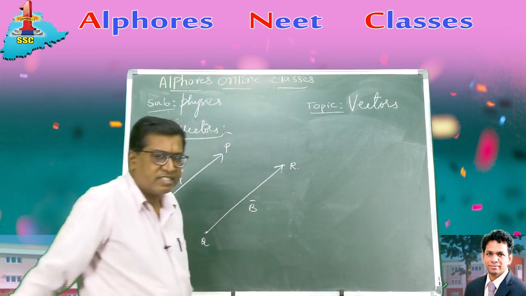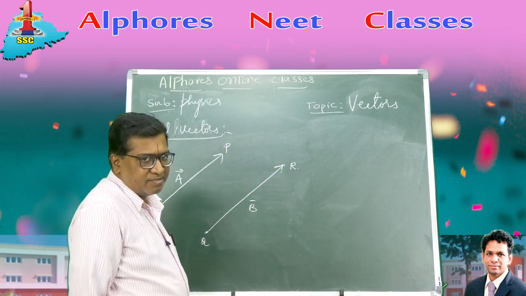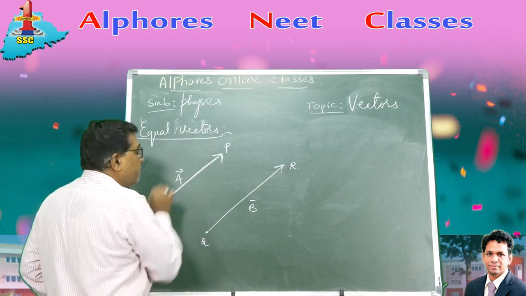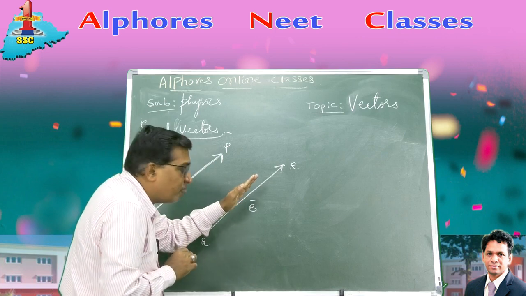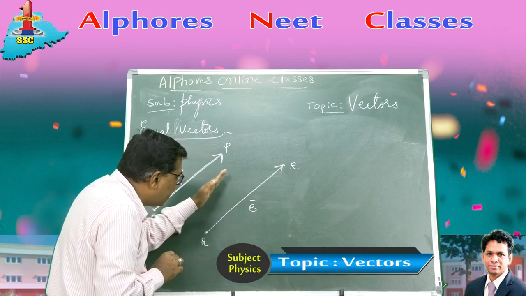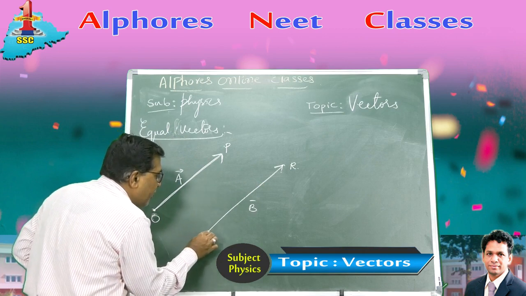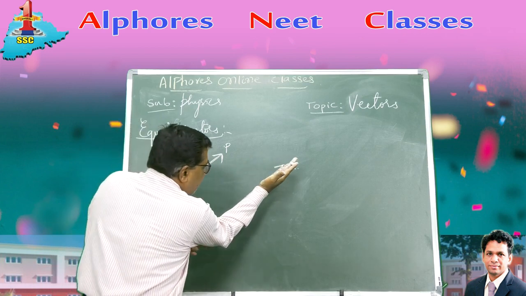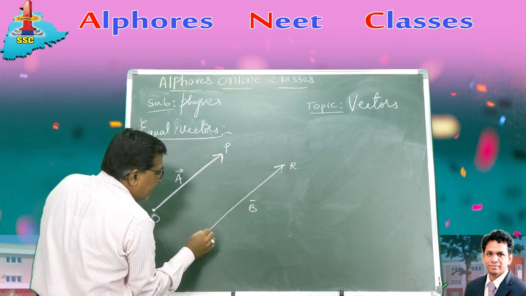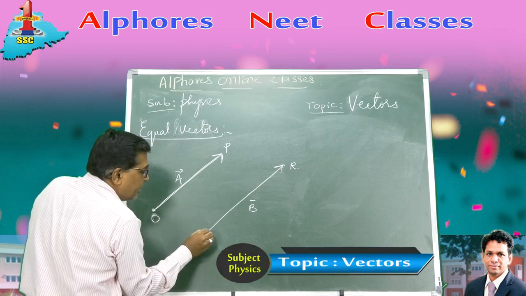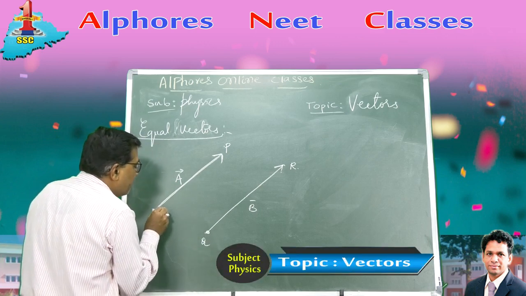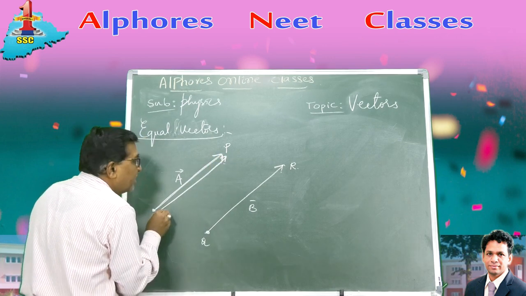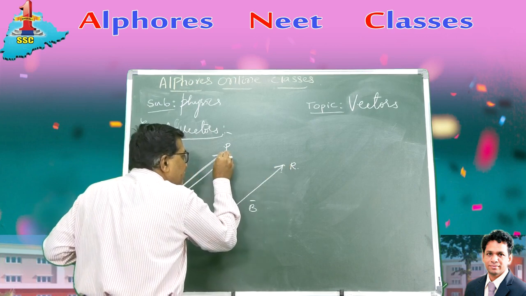So what I shall do is, let A bar, B bar be free vectors. Now, let A bar be in this position as O and P. Now consider B bar. Shift this vector B bar parallel to itself such that the initial point of B, that is Q, coincides with O. So let me place it here like this. Right? When Q is shifted to point O, then obviously the point R will be shifted to point P.